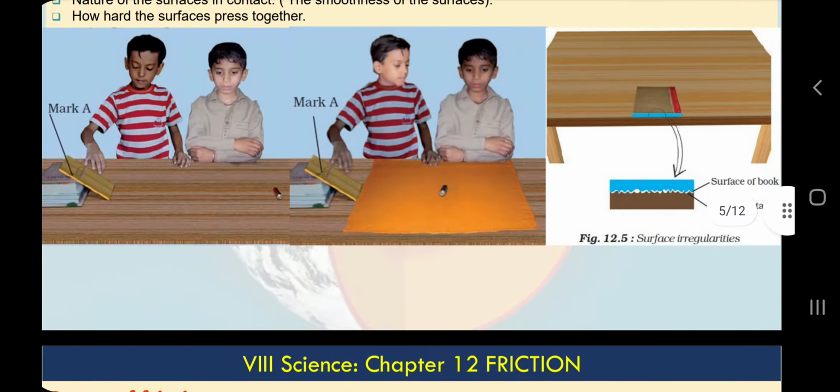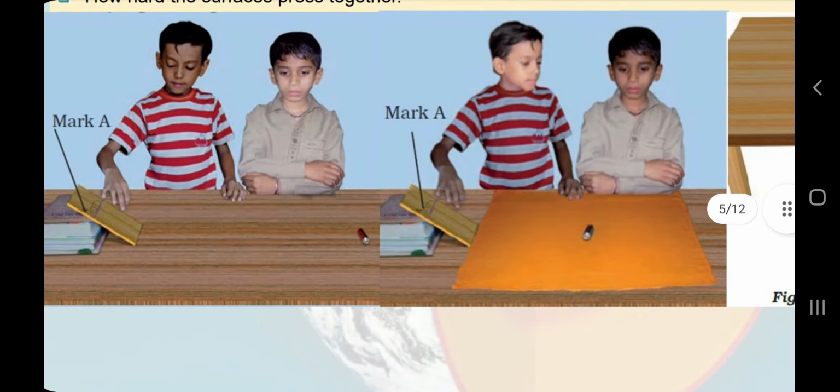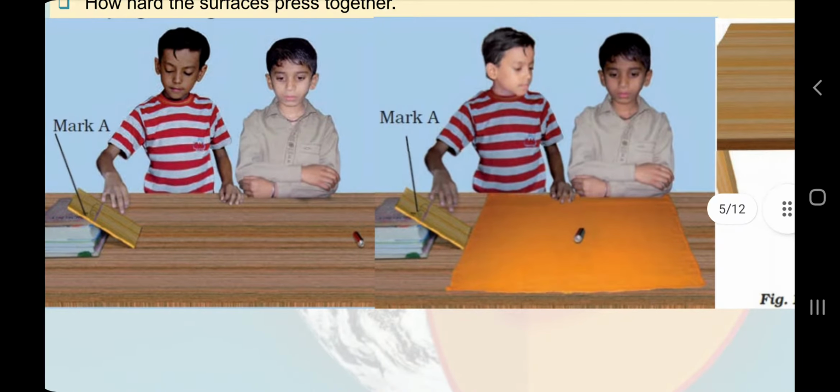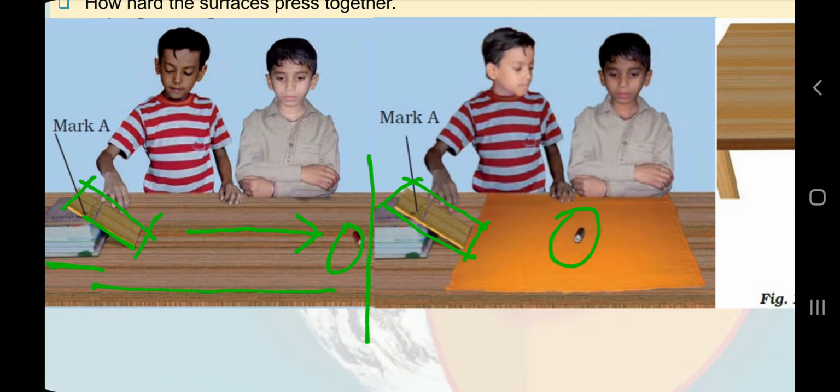Now you can see in this diagram from our NCERT, two students are there. It is a very simple activity you can perform at home also. They have a slate or some writing pad. These are some books, and you can easily arrange this type of pencil cell. So they used this table, then you can see how far the cell went, and here they use a cloth, and you can experience by rubbing the surface. This table is smoother than cloth, or simply, cloth has a rough surface.